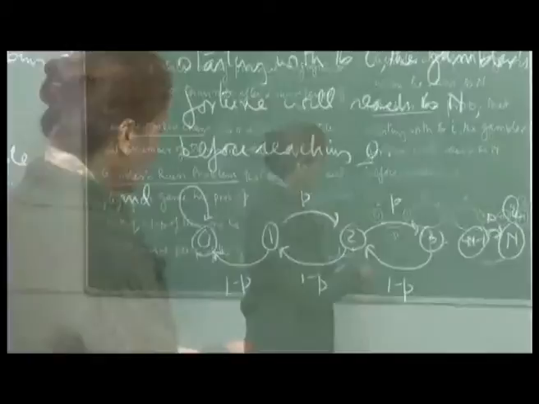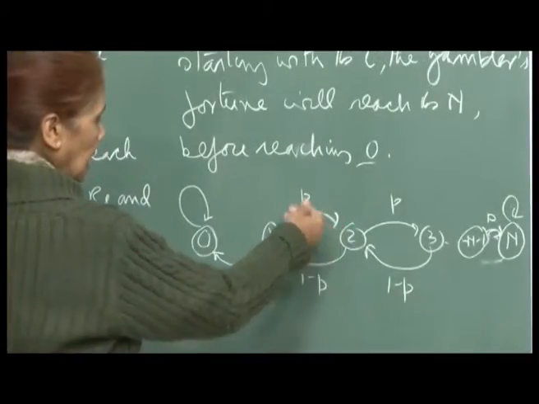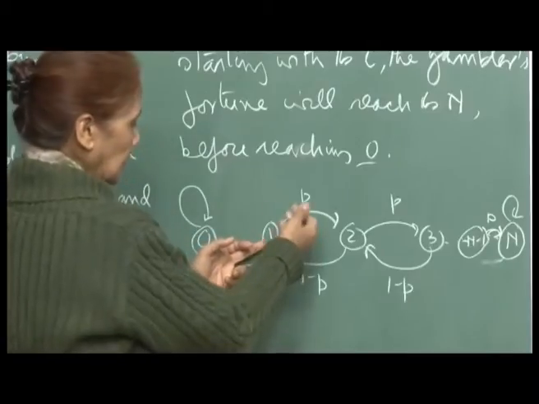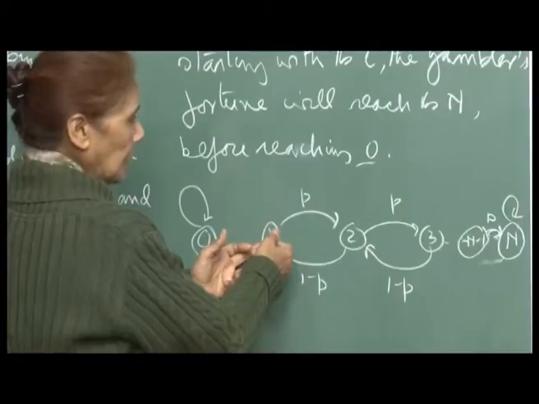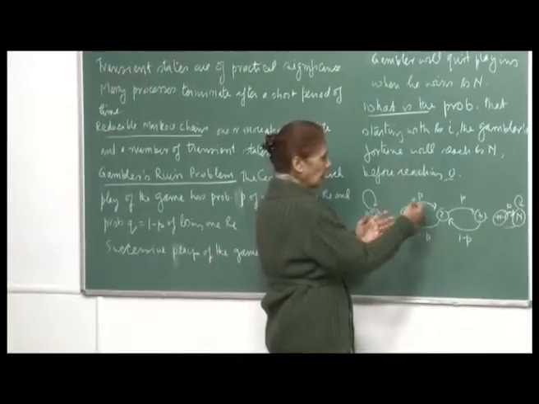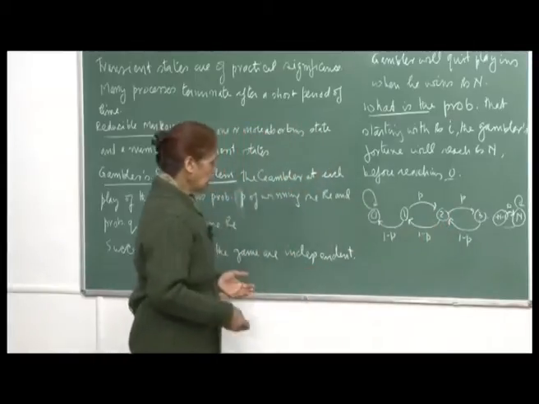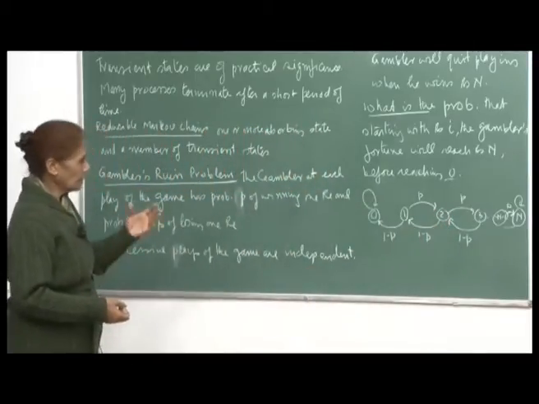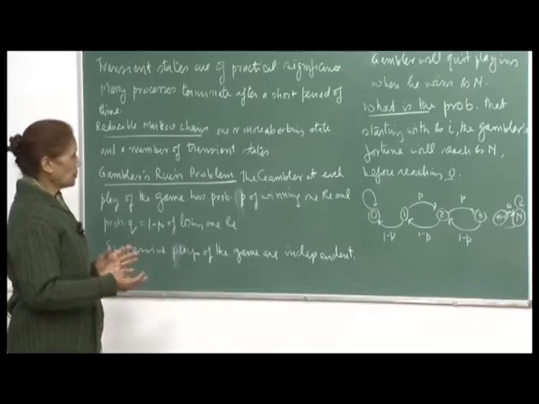You can immediately see that this is a Markov process, because you are transitioning to the next state and it just depends on where you are. It does not matter how you reached 1 or how you reached 2. So you can immediately conclude that this is a Markov process, and it has a short duration.